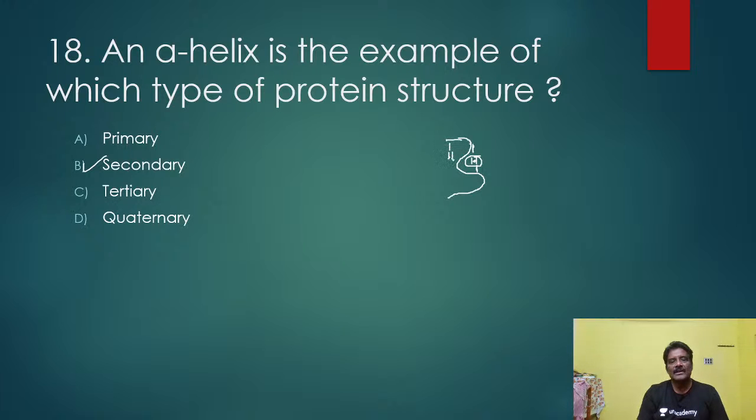All hydrogens are arranged like this, parallel to the polypeptide, so this forms a spiral. This is a secondary structure. Alpha helix it is.